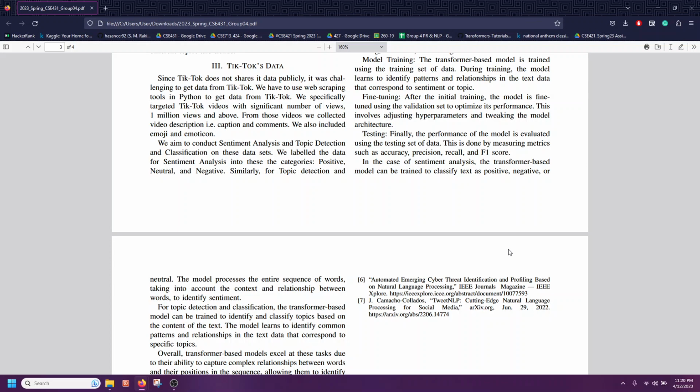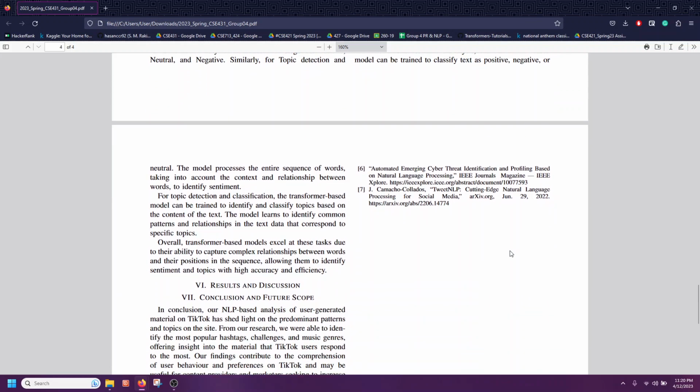In the case of sentiment analysis, the transformer-based model can be trained to classify text as positive, negative, or neutral. The model processes the entire sequence of words, taking into account the context and relationship between words to identify sentiment. For topic detection and classification, the transformer-based model can be trained to identify and classify topics based on the content of the text. Also, the model learns to identify common patterns and relationships in the text data that correspond to specific topics.